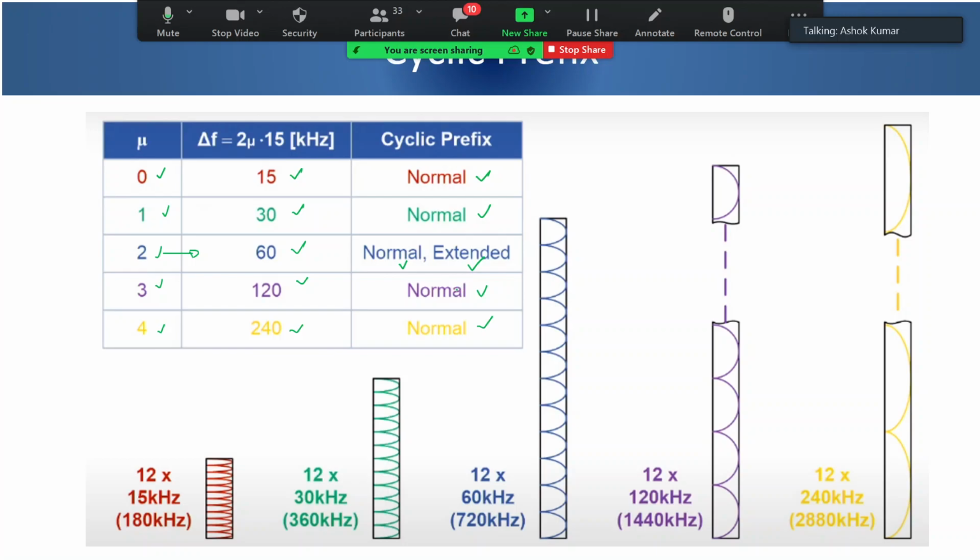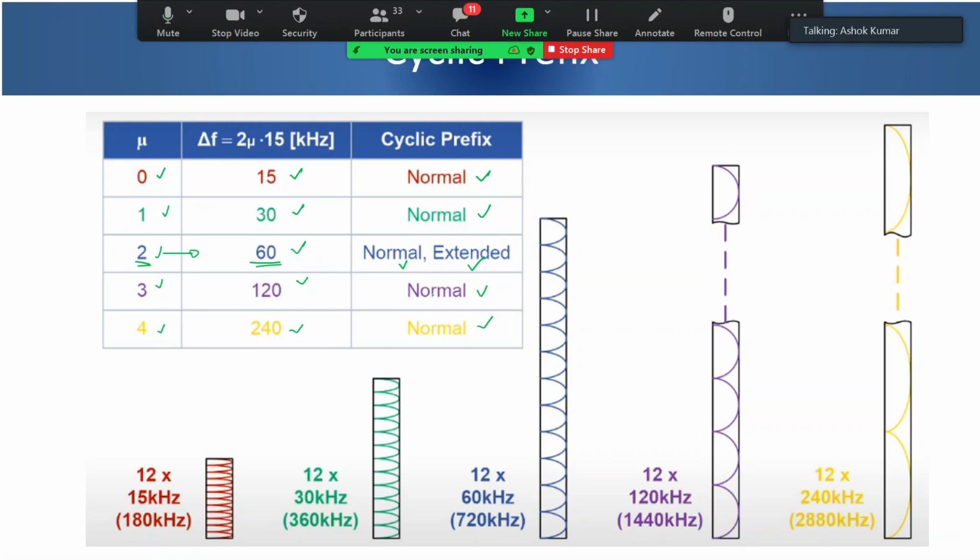I had explained this earlier very briefly. Can some of you remember why we are using extended cyclic prefix in case of 60 kilohertz subcarrier spacing, or numerology 2? FR1 and FR2, right?